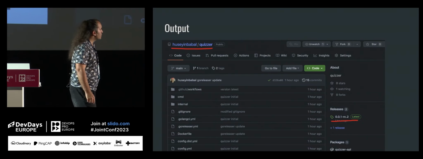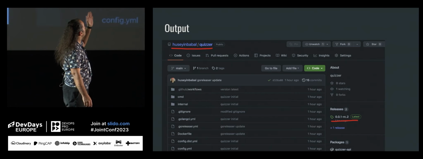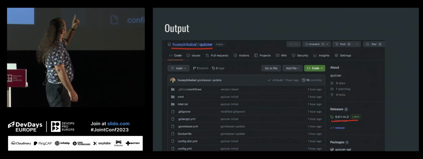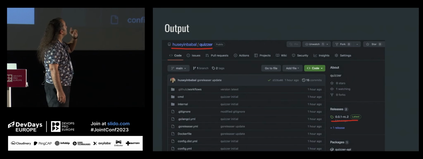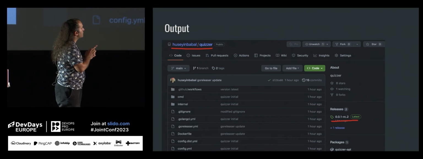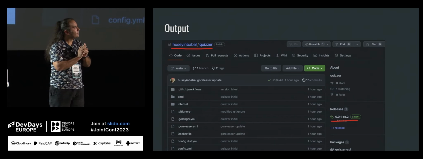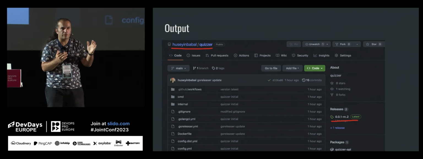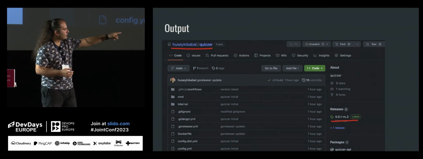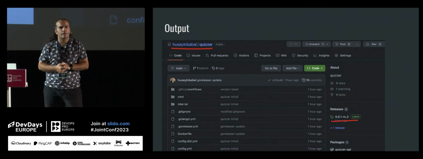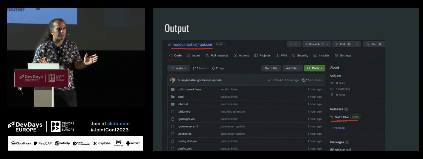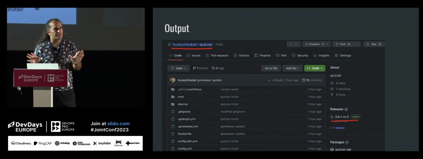After this part, you will see this is my monorepo, and it contains all the source code. In main branch, there is no such folder, but it contains all the source code. And on the right-hand side, you can see there is a new release attached. This is a normal release. And when you take a look at the packages on the right downside, there is a Quasar API Docker image. When you do something on the remote, everything is prepared in one command. That's it.